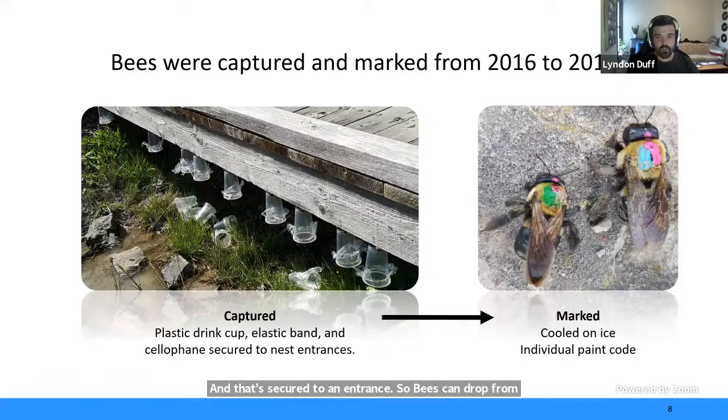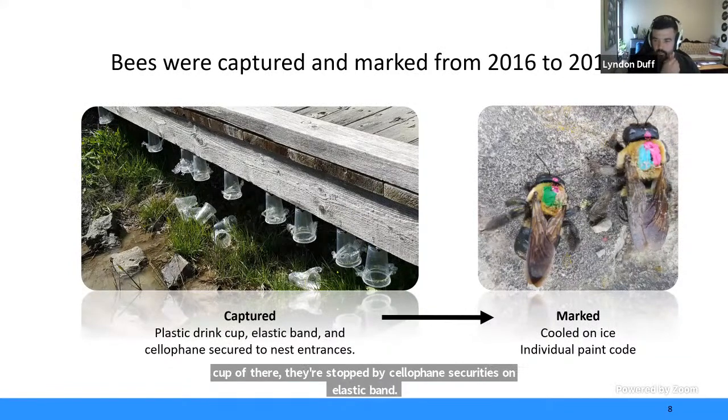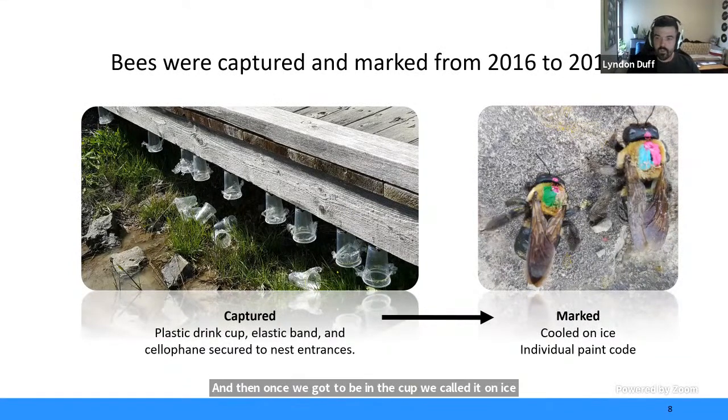And then once they drop in the cup, they're stopped by cellophane secured with an elastic band. And then once we caught a bee in the cup, we cooled it on ice. After about 10 minutes or until the bees' movements were arrested, we painted them with individual paint codes, and you can see some examples here.